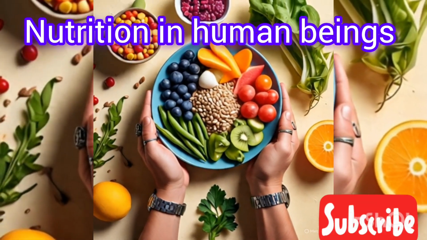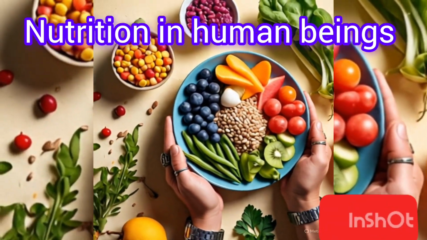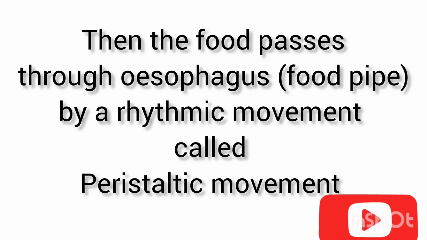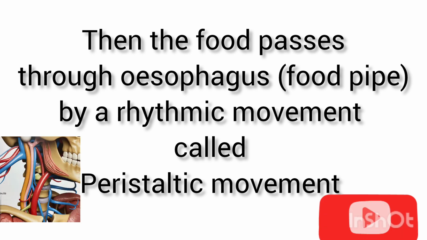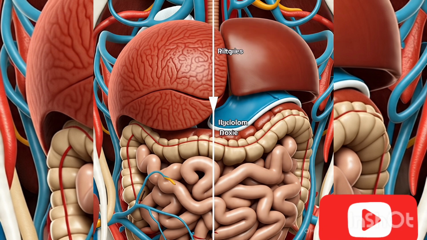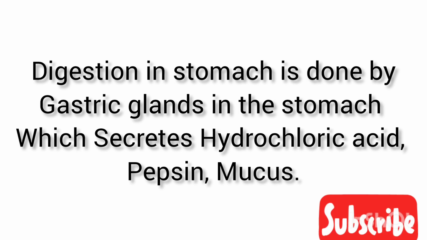Then the food passes through the esophagus, isn't it? From the mouth, the chewed food which has been mixed with the saliva passes through the esophagus. What is the movement here? It is the rhythmic movement called the peristaltic movement. Yes. So now the food will enter into the stomach. So here the digestion will be carried on by the gastric glands. These gastric glands will secrete the hydrochloric acid, pepsin and the mucus.